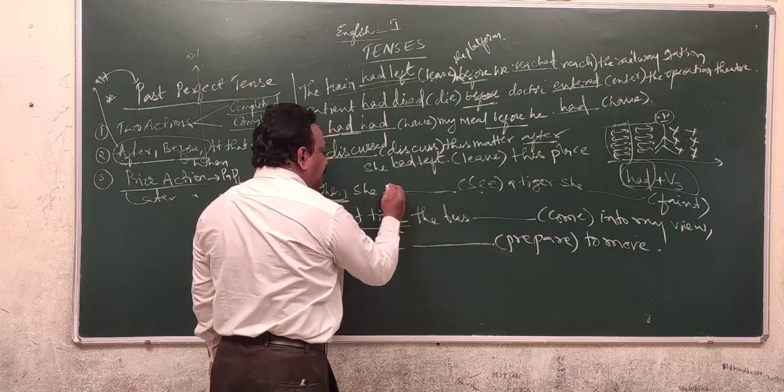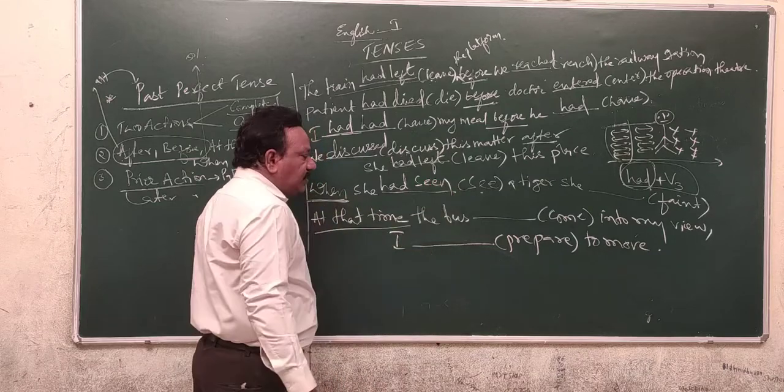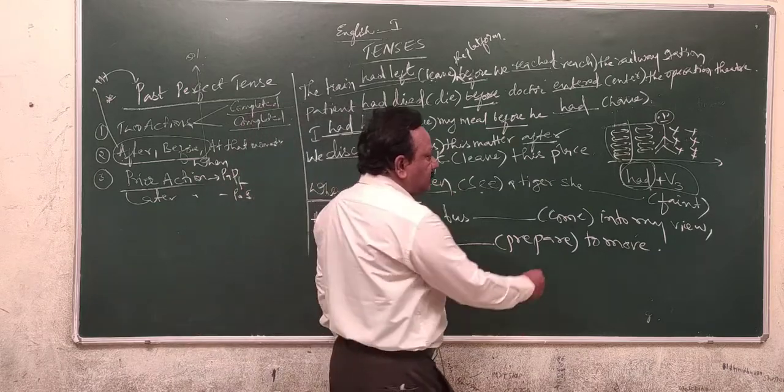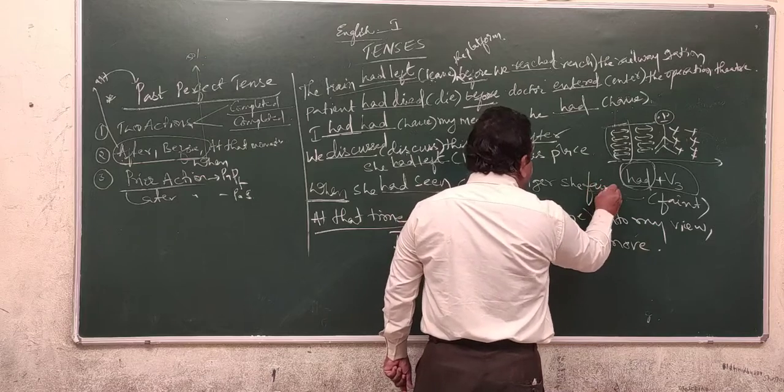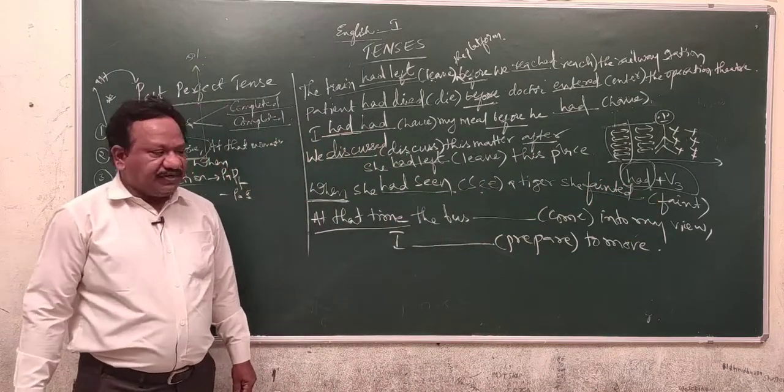Seeing is the prior action. So had, saw, seen. When she had seen a tiger, she fainted.